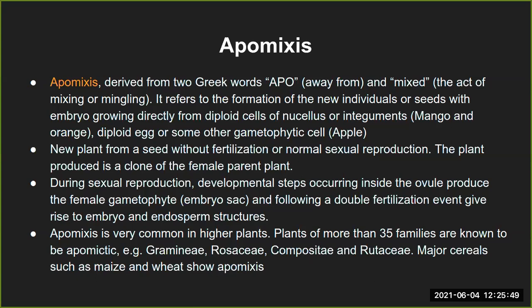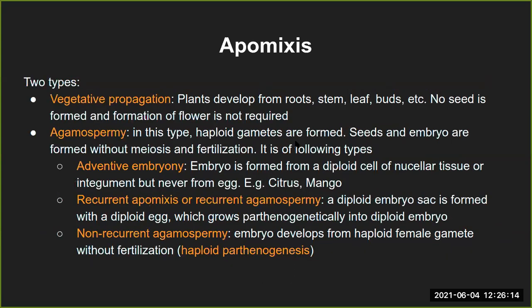But most of the time, if you try to sow that fruit in the soil, it does not grow into a plant. I feel one of the reasons is either apomixis or parthenocarpy. Okay, then there are these two types.